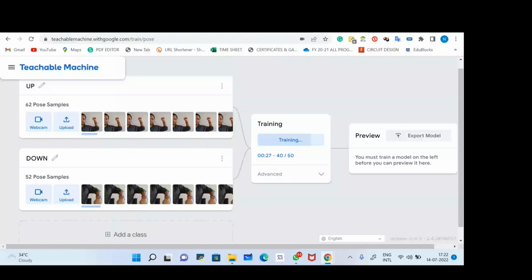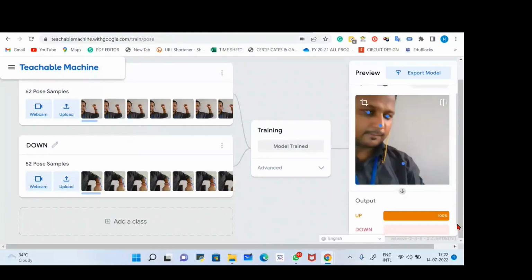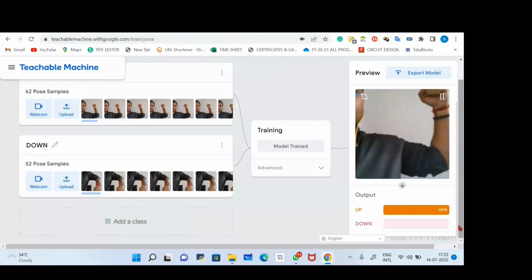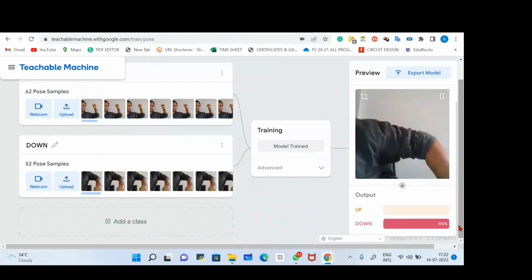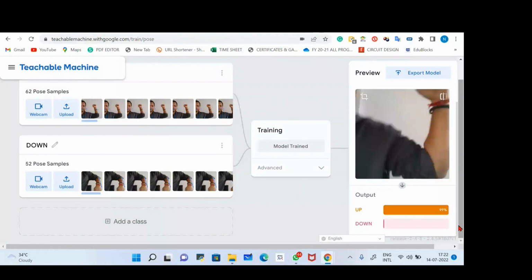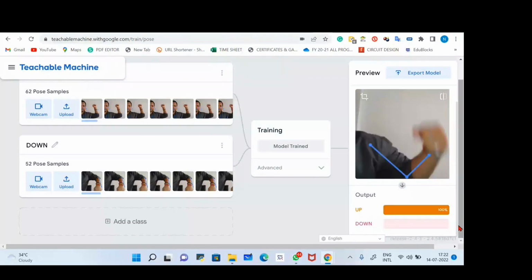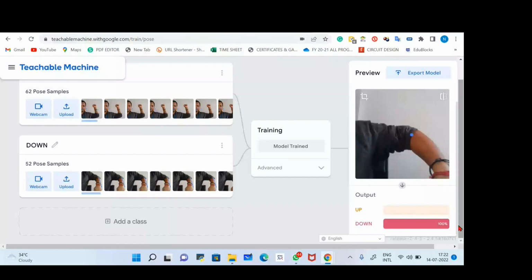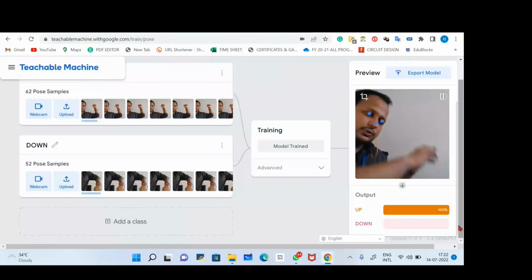Yes, so I can see my preview over here. Just a second. If I say, right now it's up, now it's down. You can see right now it's down, and right now it's up. So it's detecting my posture, down and up. All right, so you can create more projects on this. Not only this one, you can even stand in front of your wall, do some poses for yoga, and it will detect your body postures.